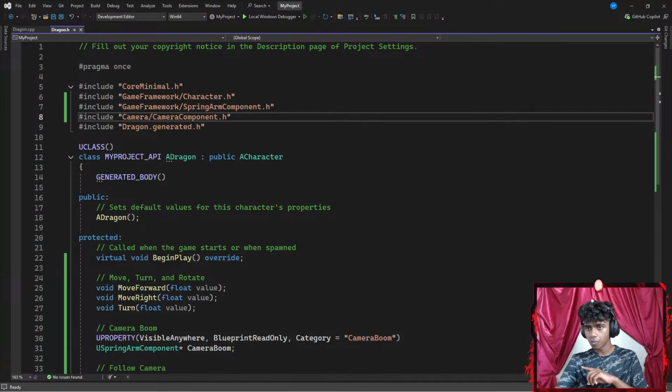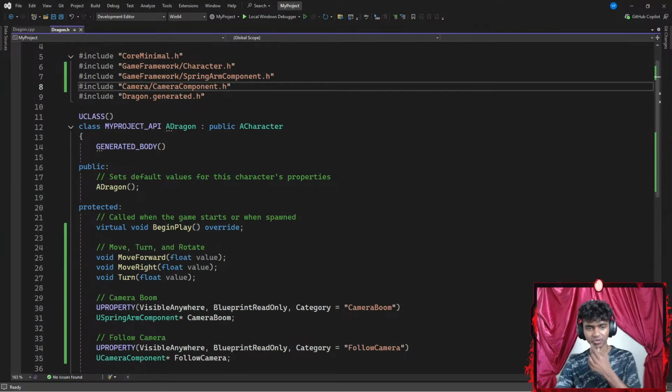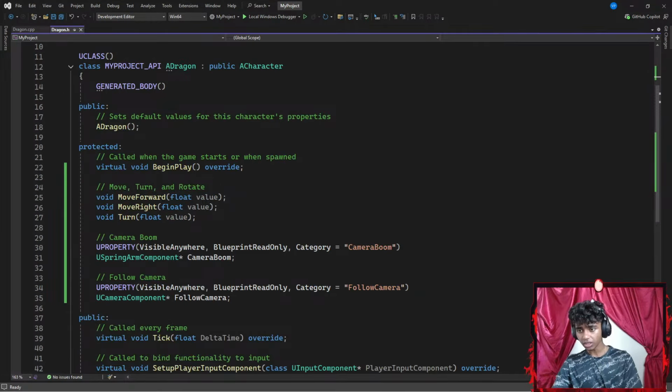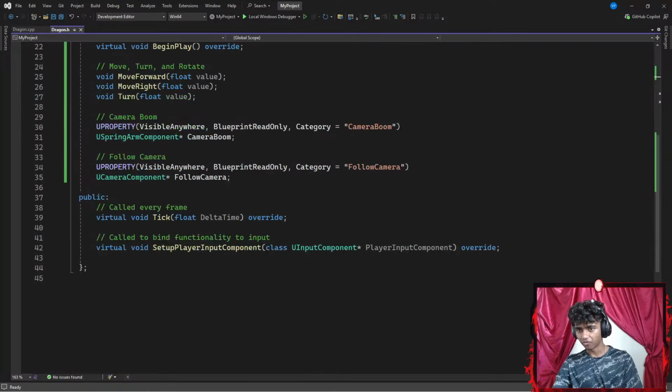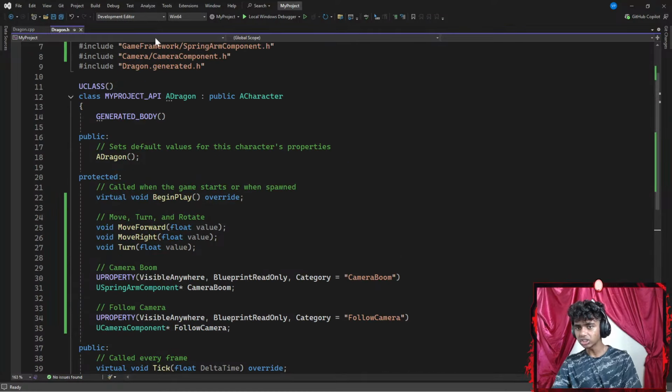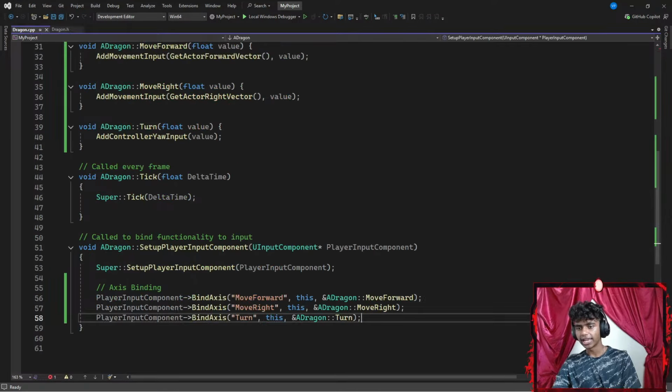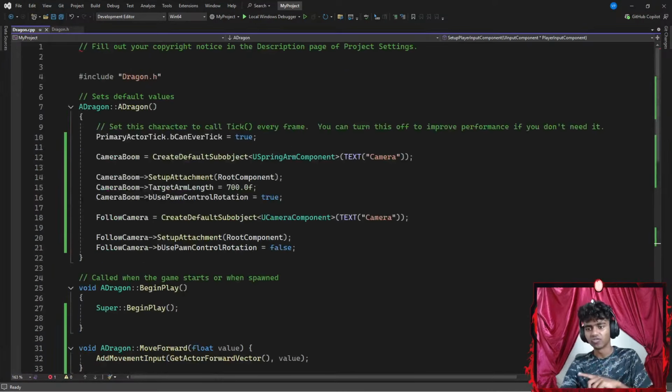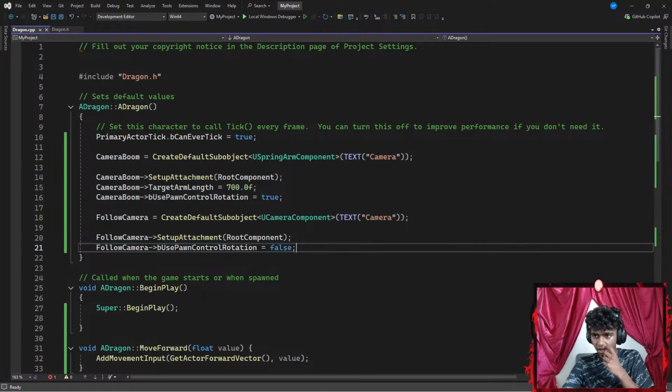COMPONENT. There we go. Okay, everything here is correct. Mental fellow, guys. Mental fellow is kind of crazy. So I have camera boom, I have camera follow. Everything here does look correct. Let me think. Usually when I add stuff, whenever I get a crash, it's something from my constructor.